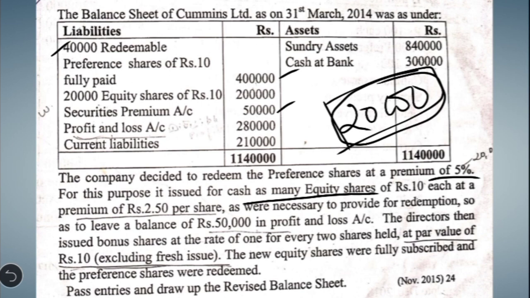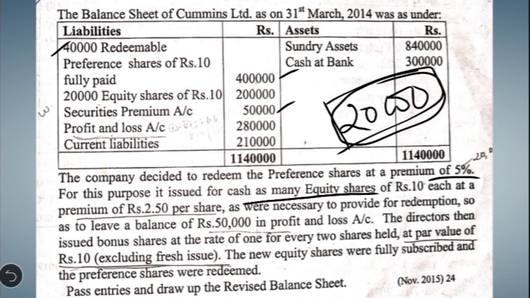So in this case, since the number of equity shares issued under fresh issue is not given, in the second working note we are going to calculate proceeds of fresh issue. Okay, and here it is stated that the fresh issue will be done at a premium of rupees 2.5 per share. So that is how the premium has to be calculated. Number of shares into per share 2.5. We will get the premium amount transferred to securities premium account under the fresh issue.